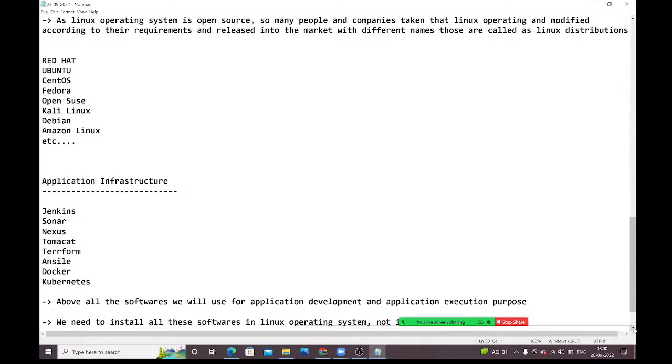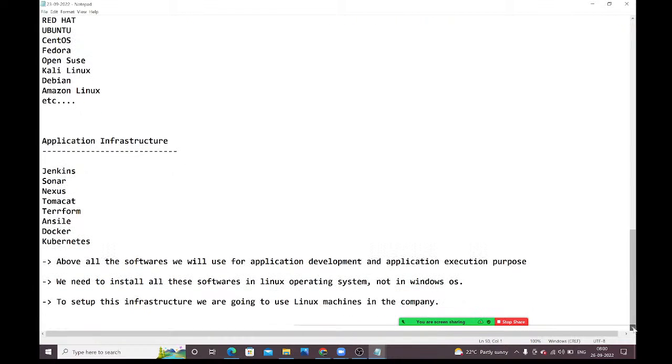Where will you create the infrastructure, guys? With all the software, right? We will use all the software for application development and application execution. We need to install all the software in the Linux operating system, not the Windows operating system, guys. Jenkins, Sonar, all these software we need to install in Linux, not in Windows. To set up this infrastructure, we are going to use Linux machines in the company. Understood, guys?